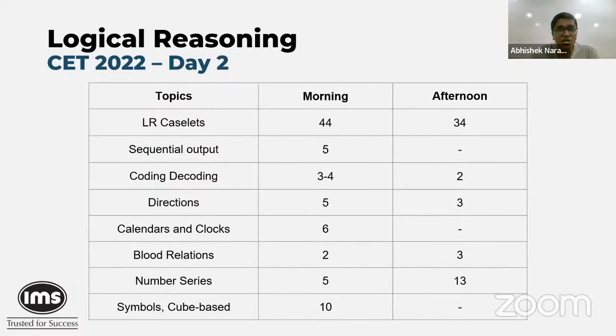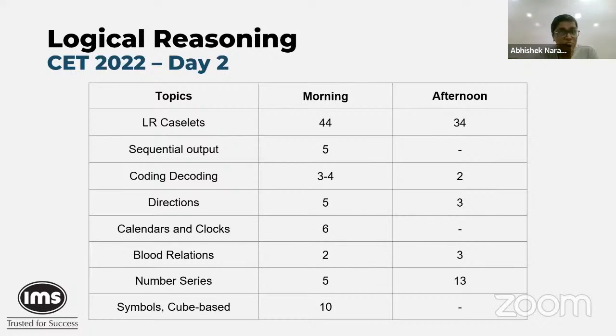Sequential output, 5 questions in the morning section, nothing in the afternoon. Similar for calendars and clocks, again absent. Symbols and cube-based questions, so all those questions, again absent in the afternoon section, but 10 questions in the morning section. So that would mean that you had to keep your eyes open for the morning section if there's a good number of questions coming from this, so you had to process faster, right?